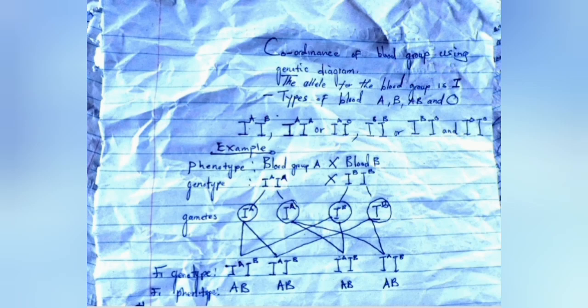So in this case, before I give you an example on this part, codominance alleles: these are two different alleles with equal expression in the phenotype. So in this case we have blood group A, which is the phenotype, crossed with blood group B, which is also the phenotype. We are not going to use blood group A heterozygous dominant. We are going to use blood group A homozygous dominant, and also blood group B as homozygous dominant.